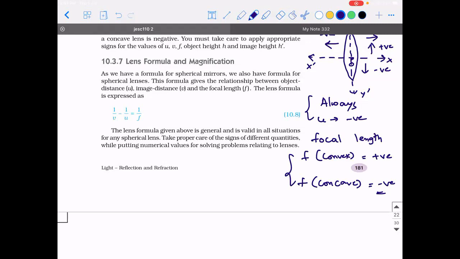Did you guys make a note of all these points? Yes.